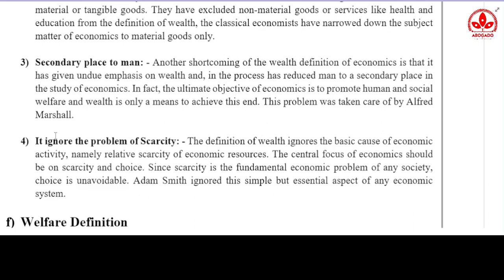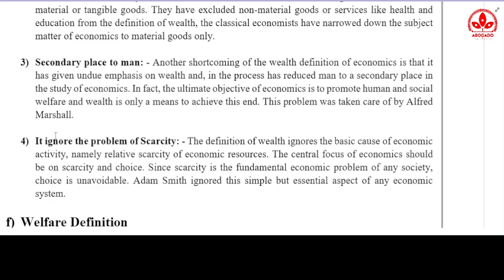It only considered wealth, and other economic questions like the scarcity of natural resources, and how these natural resources should be used, are not being answered by economics.